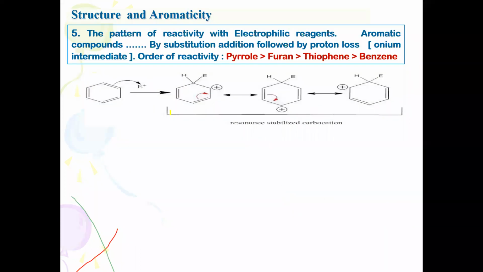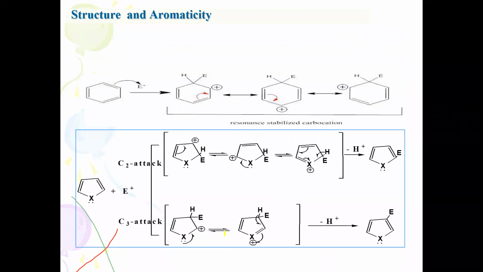This is the pattern where electrophilic substitution takes place in the case of benzene. When you compare the five-membered heterocycles, they preferably undergo 2 substitution rather than 3 substitution. When the electrophile attacks, carbocation intermediates are formed. The carbocation intermediate, called the sigma complex, is highly stabilized by resonance. The positive charge operates in all 3 structures, including the heteroatom, so it is represented by 3 resonating structures. However, when C3 attack occurs, you will find fewer resonating structures. Only the heteroatom is donating, and then positive charge is created.